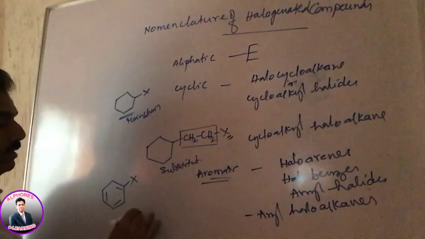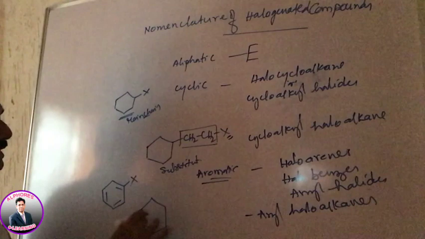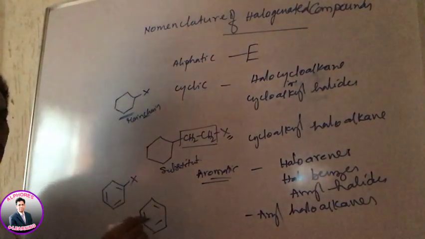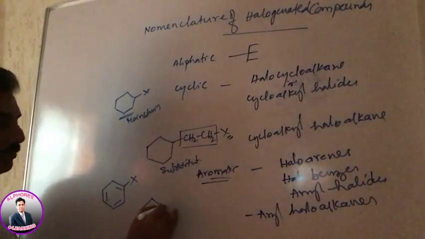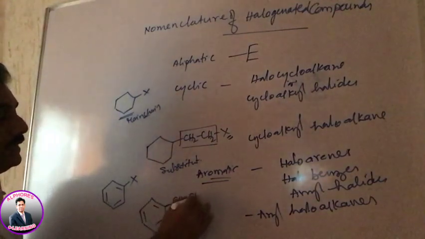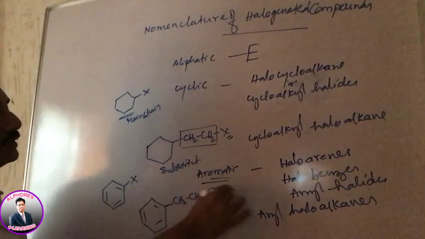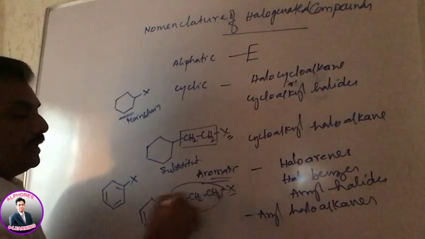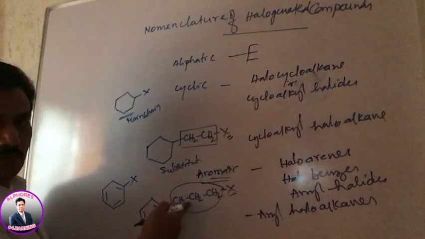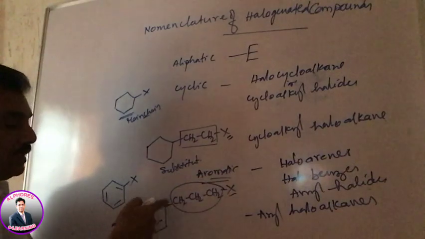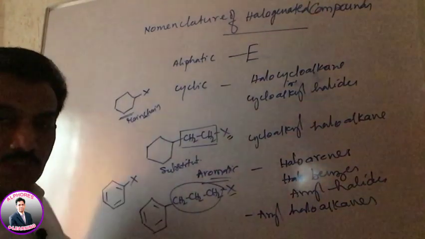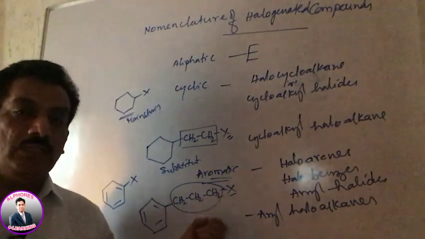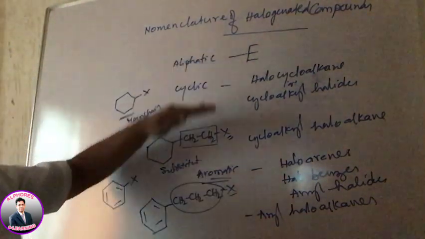Here, instead of the halogen being present directly on the benzene ring, it is present on the side chain like this. Here again, this is a haloalkane, with the halogen present on the alkane, but this haloalkane on the other side is substituted with benzene. Hence it is an aryl substituted haloalkane. You have to remember which category that is.